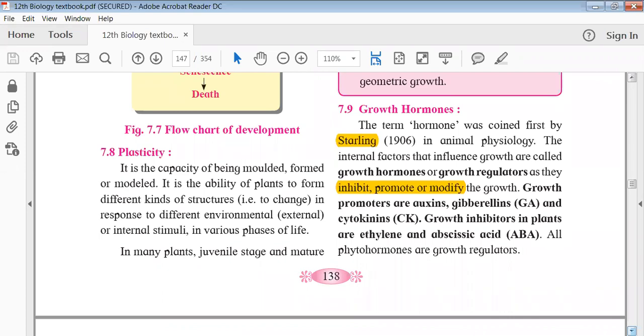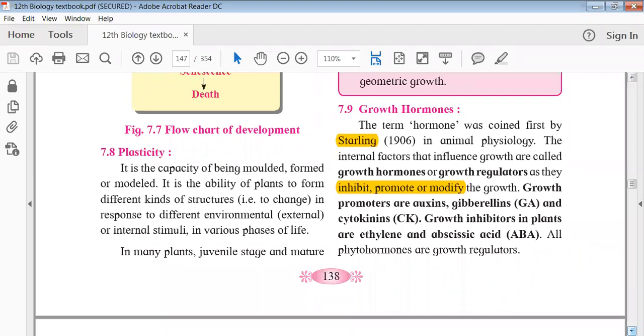So there are two types of hormones. First is growth promoting hormones, and second is growth inhibiting hormones. When I talk about growth promoters, there are three main hormones involved: auxins, gibberellins, and cytokinins. And growth inhibitors are two main hormones: ethylene and abscisic acid.